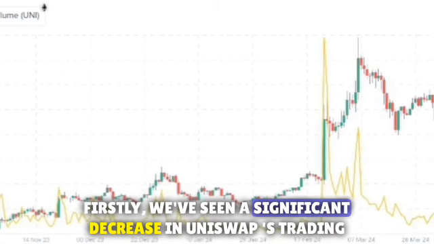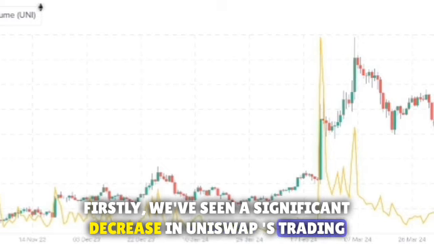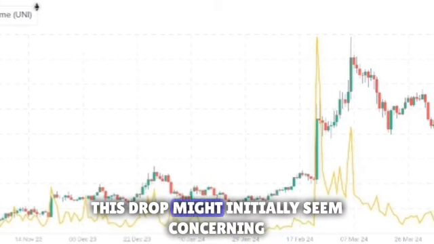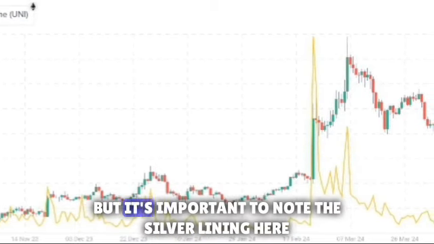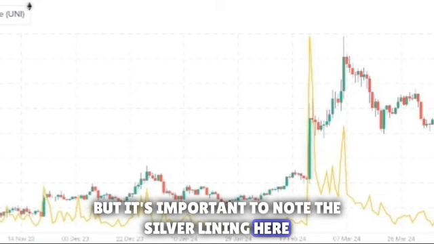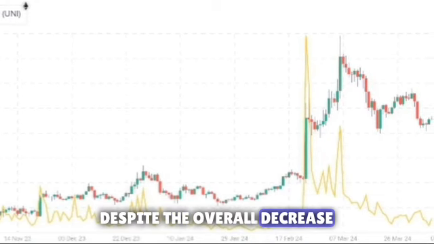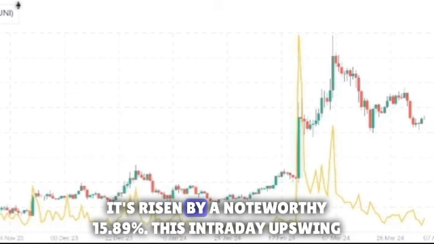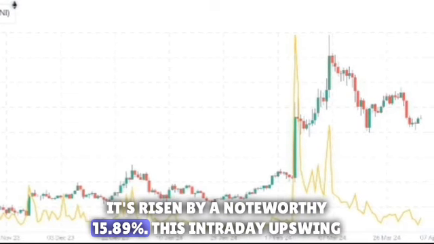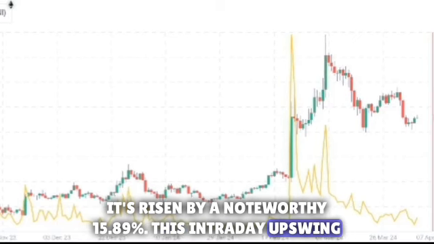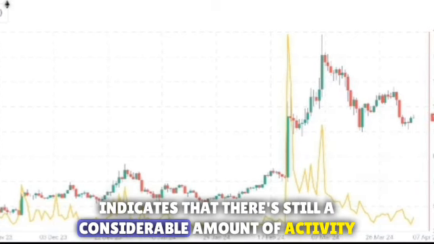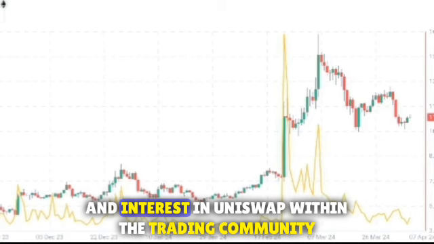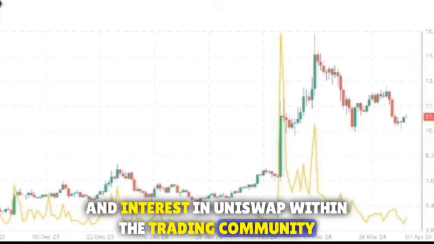Firstly, we've seen a significant decrease in Uniswap's trading volume recently. This drop might initially seem concerning, but it's important to note the silver lining here. Despite the overall decrease, the intraday volume has experienced a surge. It's risen by a noteworthy 15.89%. This intraday upswing indicates that there's still a considerable amount of activity and interest in Uniswap within the trading community.